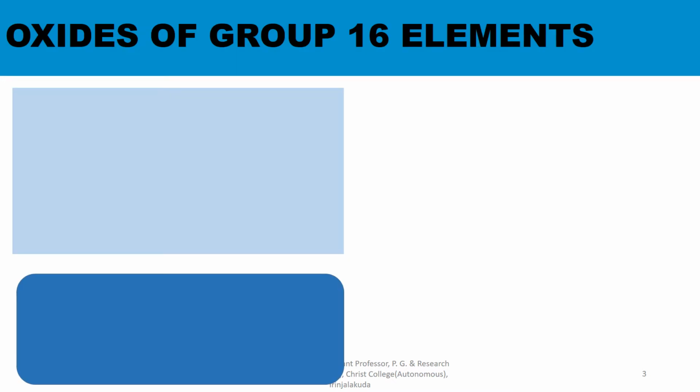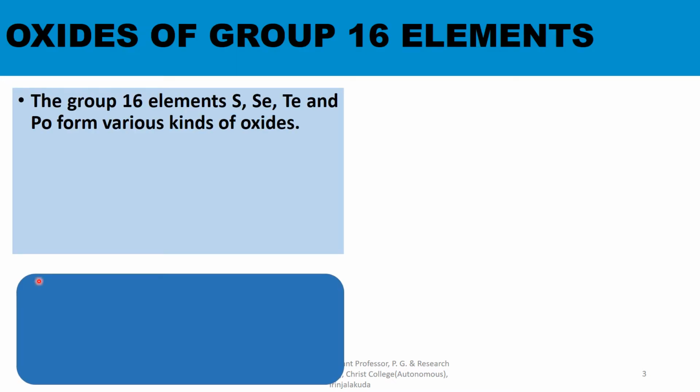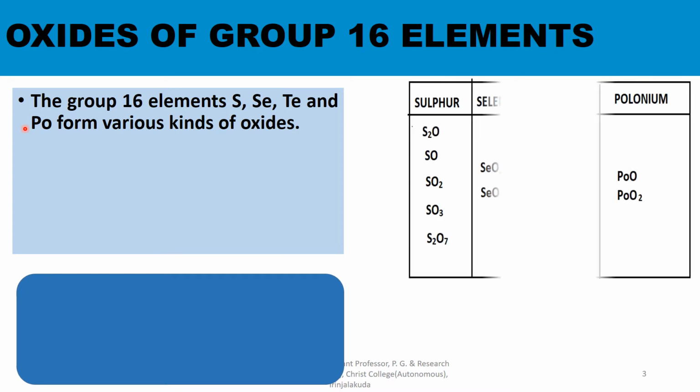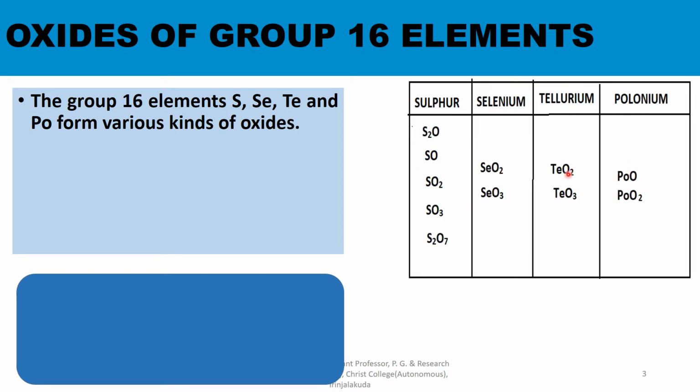Oxides of group 16 elements. The group 16 elements sulfur, selenium, tellurium and polonium form various kinds of oxides. Here the table represents the different oxides of group 16 elements. Sulfur forms S2O, SO, SO2, SO3, S2O7.